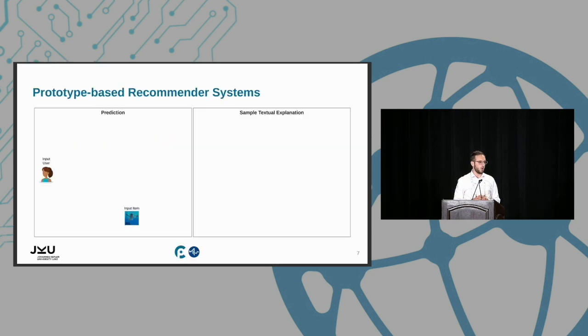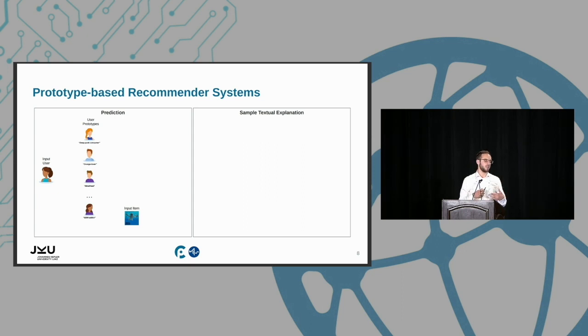So let's see how this system may look like, following the same framework that prototype-based approaches in AI use, but applied to recommender systems. Let's consider the input user and the input item. The system needs to estimate whether this pair is a good match for the recommendation. Let's only consider the user prototypes, still going by example on the music domain. In this context, we may have several user prototypes that, for example, may embody the overall preference for a specific music genre, like punk, grunge, and so on.